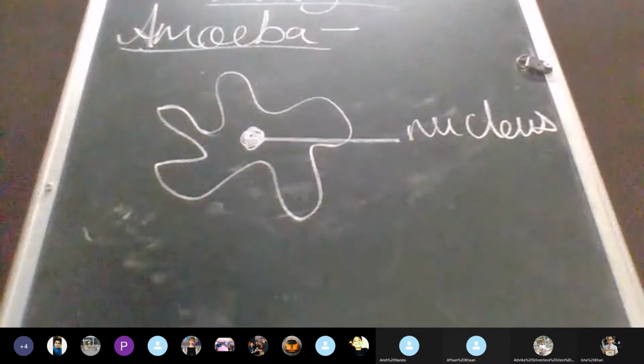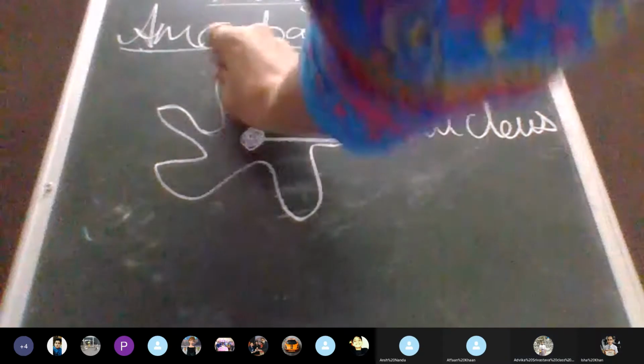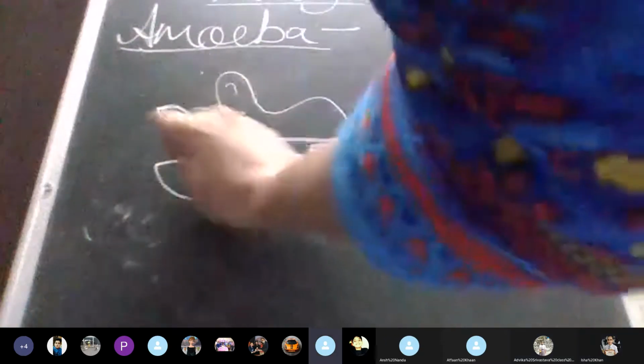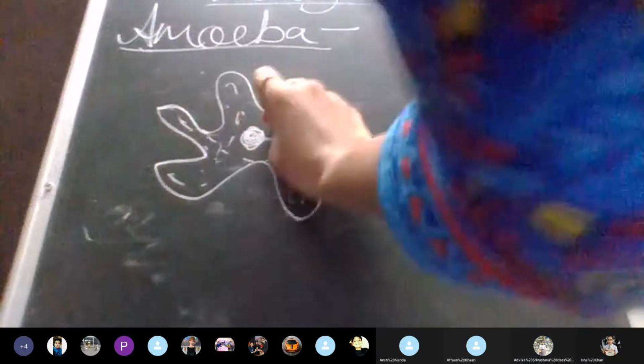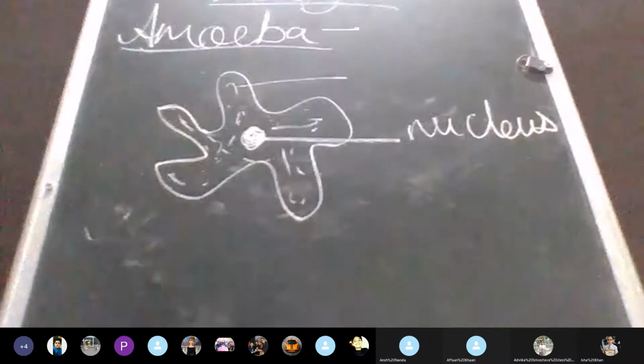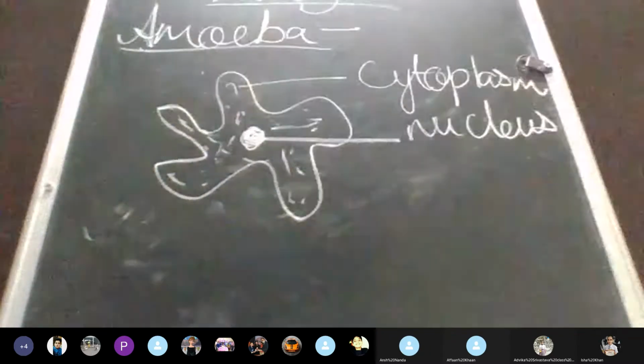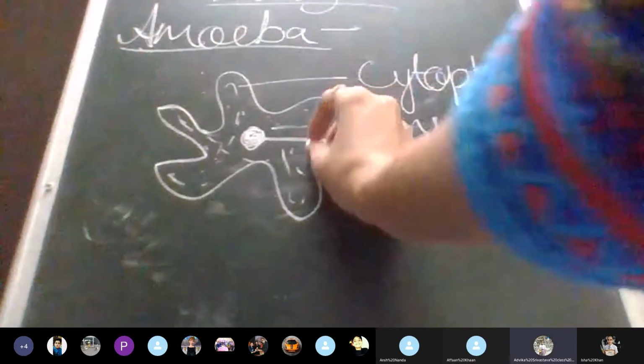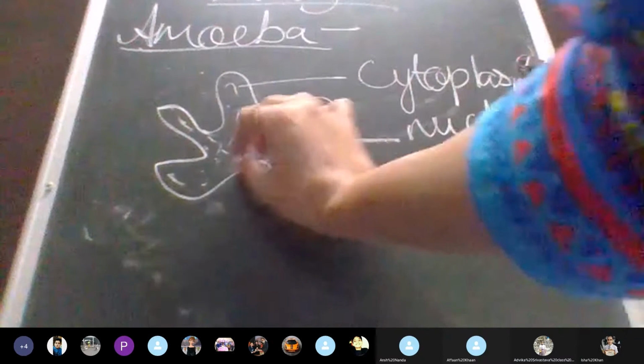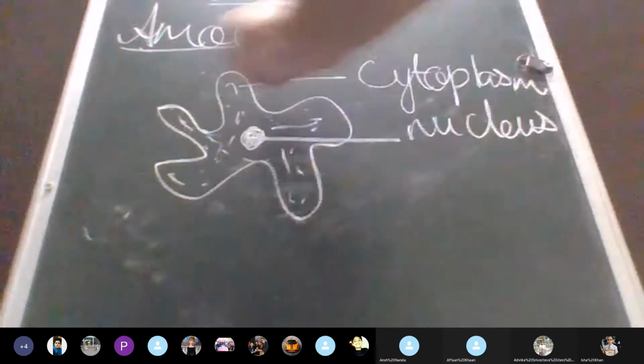Are you able to see what I'm writing? Yes, ma'am. Then you have a liquid filled, and this is cytoplasm. Cytoplasm. And then this boundary, the outline of any cell, it's not like that it is always like this.